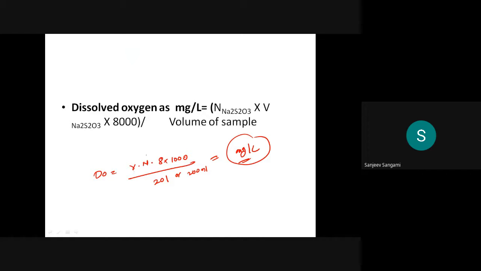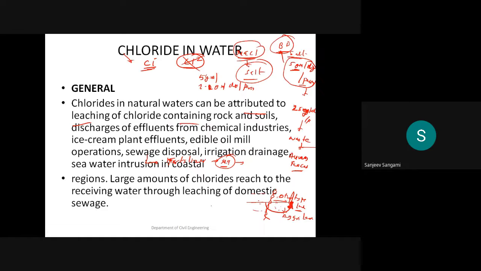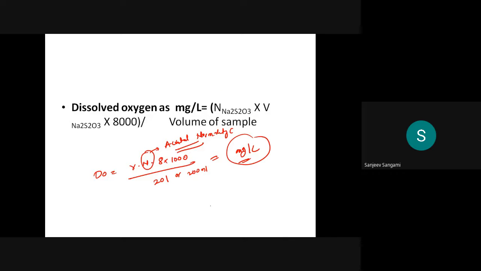And very important, this normality should be the actual normality. This is about the dissolved oxygen. Just go through it once. If anything is there, we'll have the discussion in the next class. Maybe in the next class I will go with the chlorides.